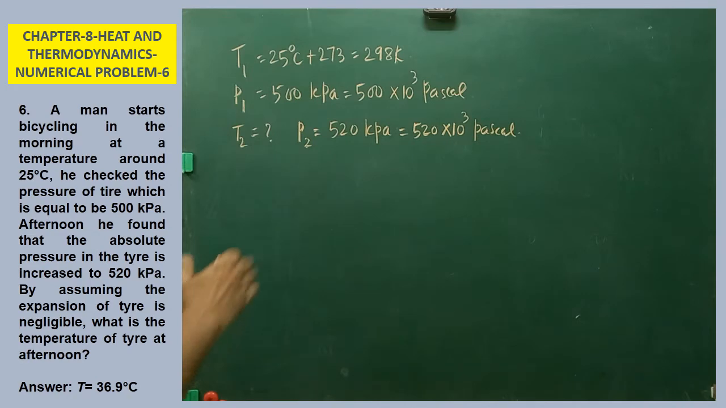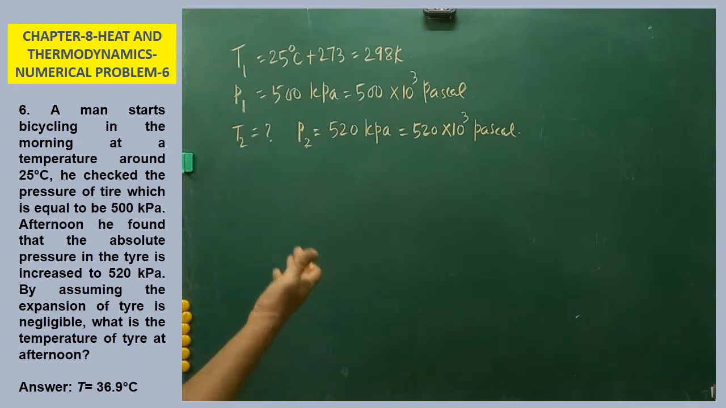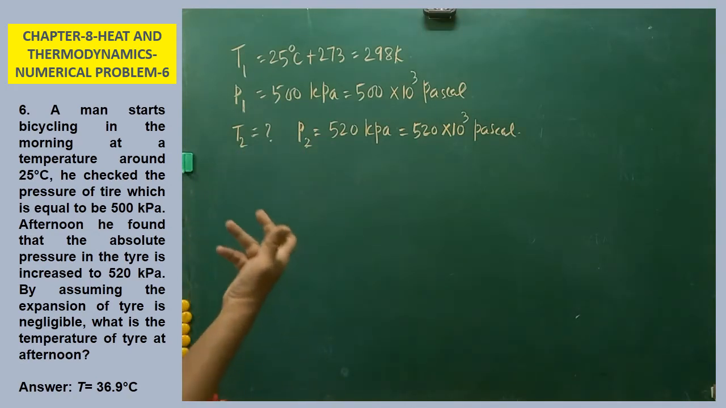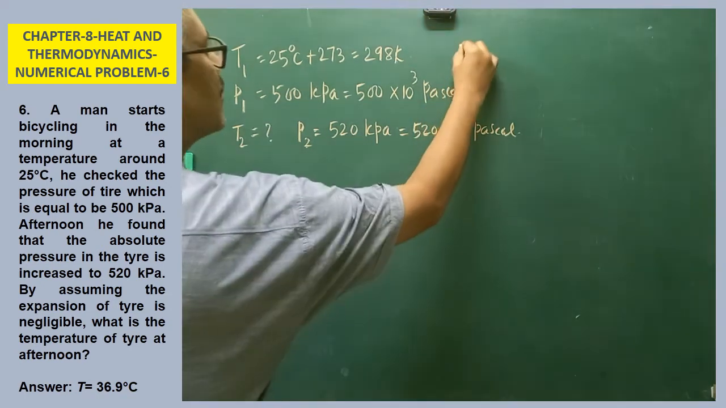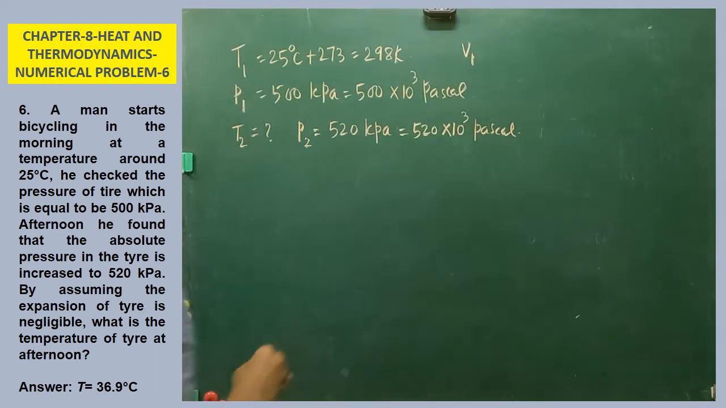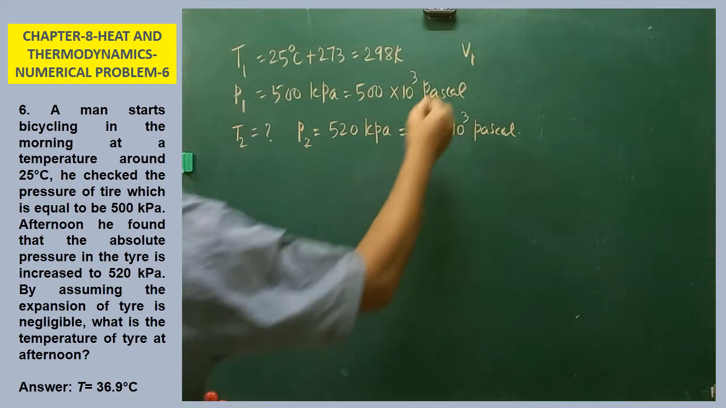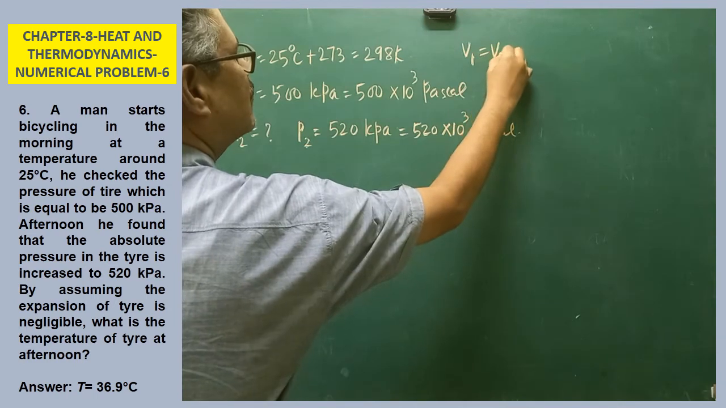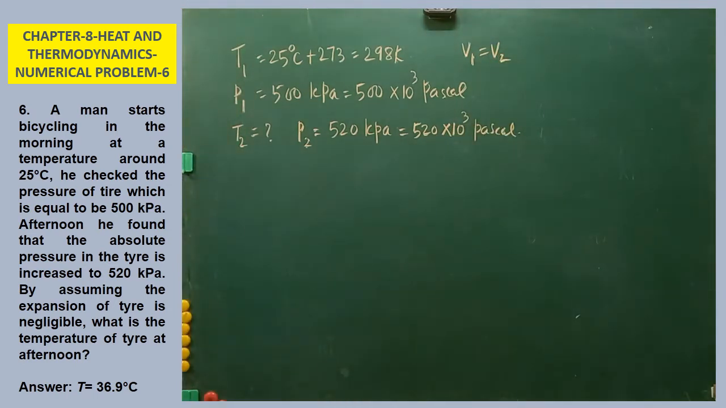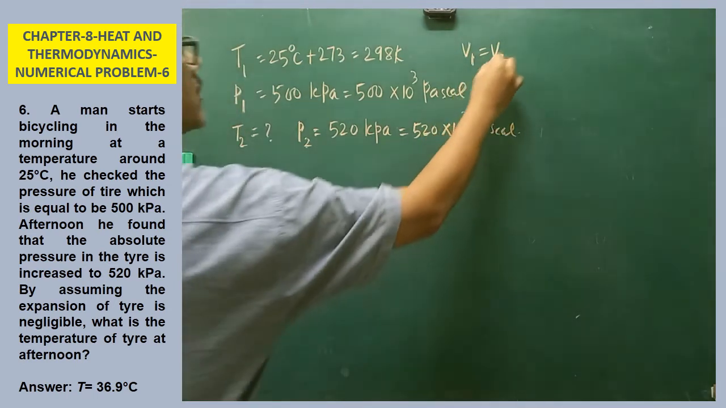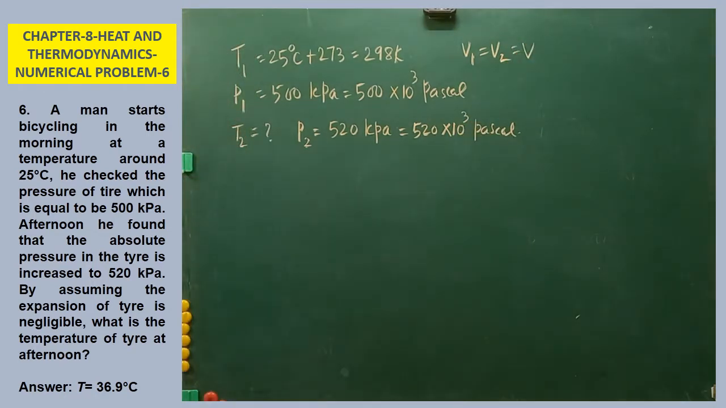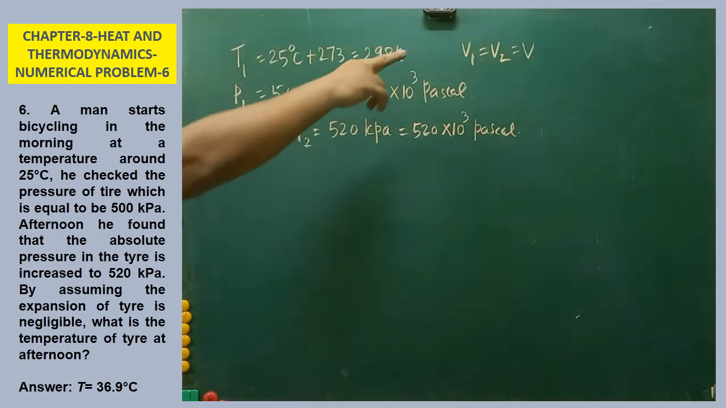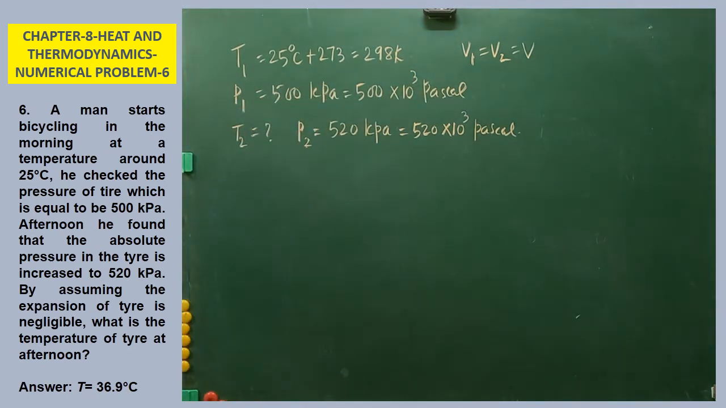Here, when the pressure is increased due to increase in temperature, we have to assume that there is no considerable change in the volume. Therefore, V1, the volume of the tire in the morning, should be taken as equal to the volume of the tire in the afternoon. Both can be taken as V. There is not much change in the volume. Such an assumption must be taken into account.